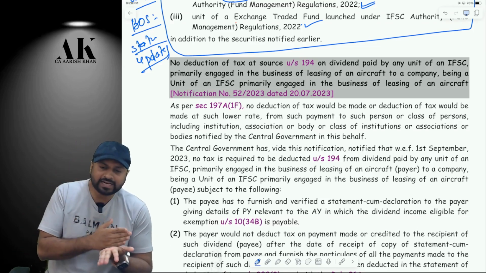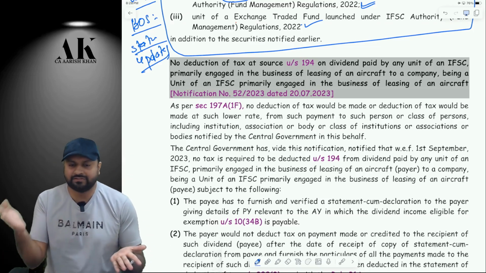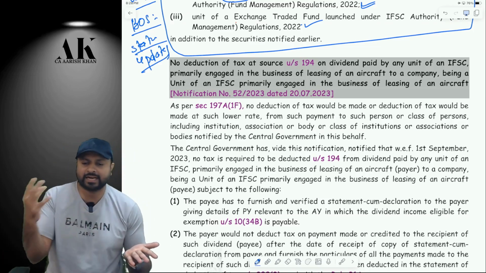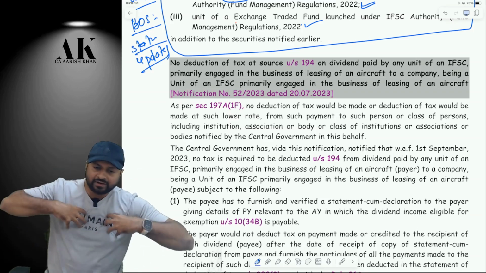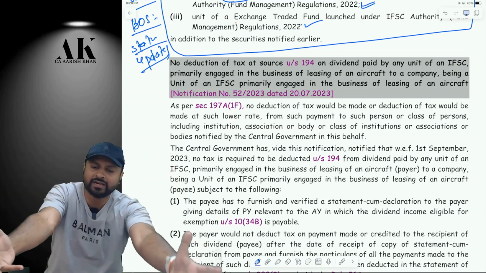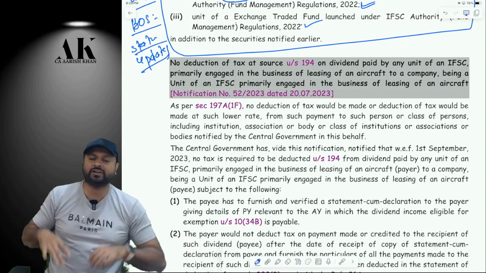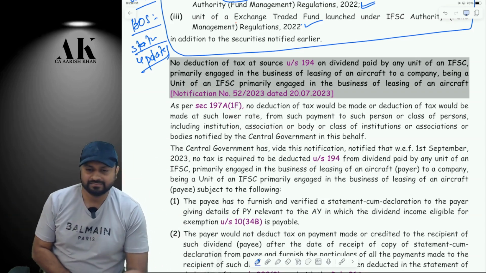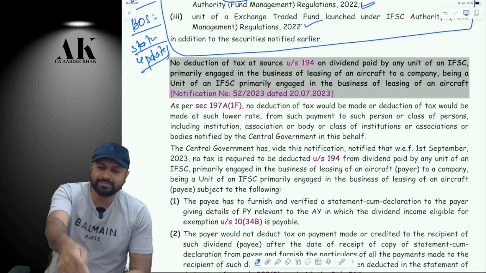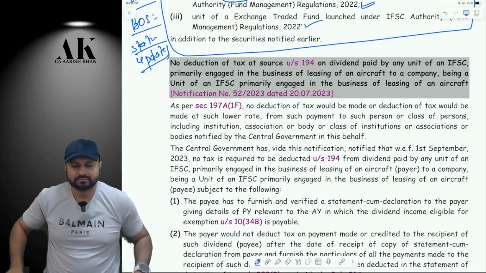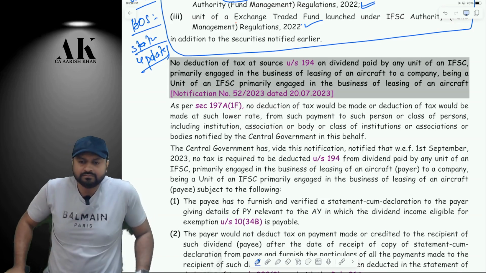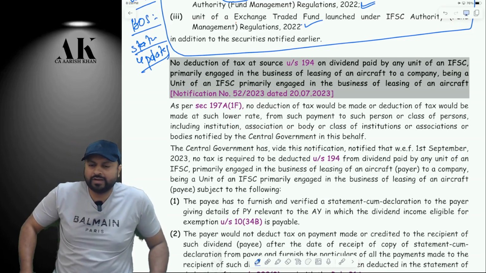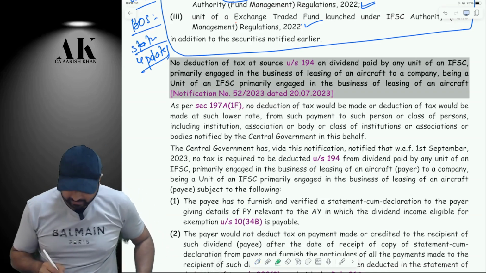The first company is in IFSC, the second company is in IFSC, the first company is engaged in the leasing of aircraft, the second company is also leasing aircraft, and the first company has investment in the second one, so the second one will give dividends to the first one, correct? So that is exempt under 10(34B). Check please. Right? That we have done in class.